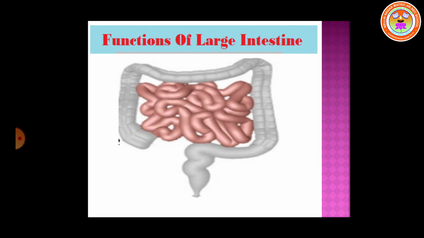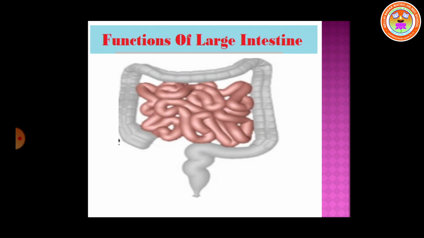At the end of the large intestine, there is a small structure called the rectum, which is the last part and opens into the anus. It is kept closed by a ring of muscles called the anal sphincter, which opens when passing stools. Actually, we are at the end of the process. The last process is egestion. Till now we have completed ingestion, digestion, absorption and assimilation.